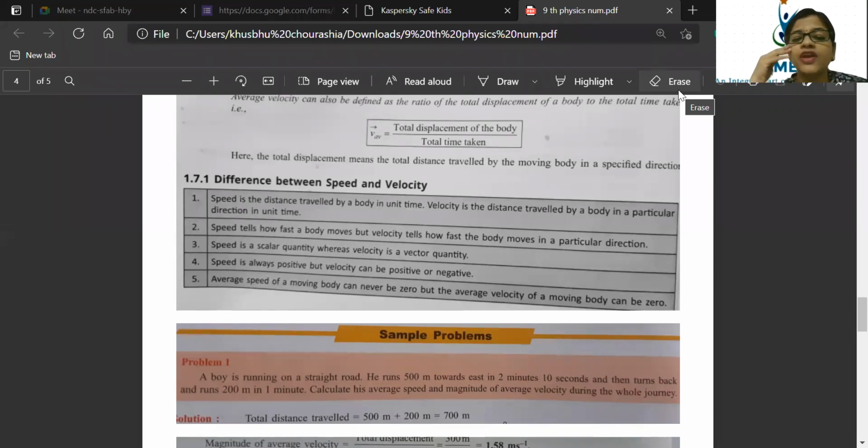Average speed of a moving body can never be zero, but average velocity of a moving body can be zero. See, speed can be zero and positive. There is always a misconception. Many children tell me, Auntie, in some books speed is given that it is not zero, but you are telling speed is zero. You have to understand, beta, speed is equal to distance by time. So if you are not at all moving, then your distance is zero. If your distance is zero, then speed will ultimately become zero.